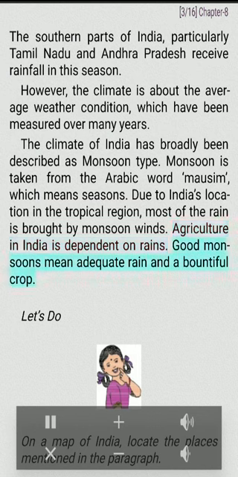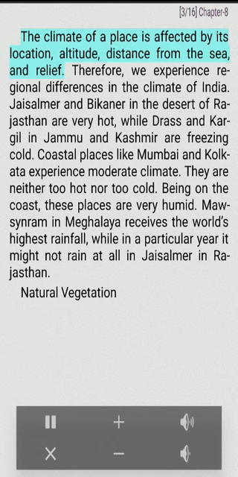Agriculture in India is dependent on rains. Good monsoons mean adequate rain and a bountiful crop. Let's do: on a map of India, locate the places mentioned in the paragraph.